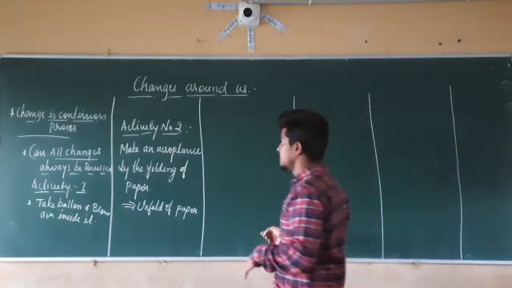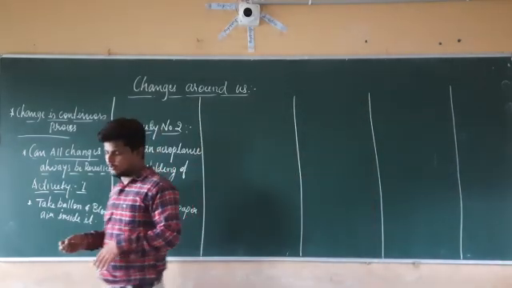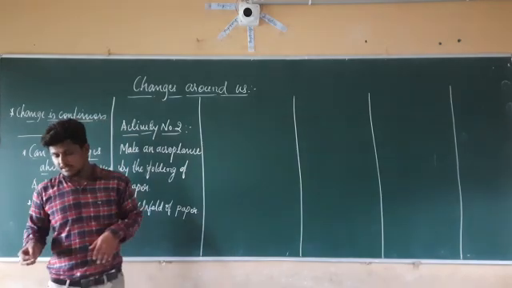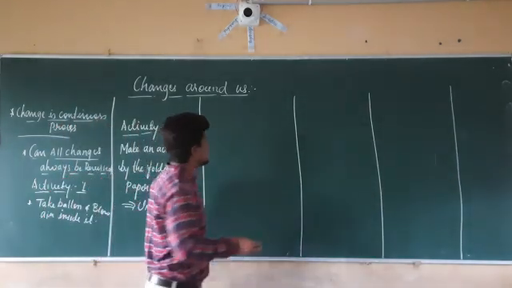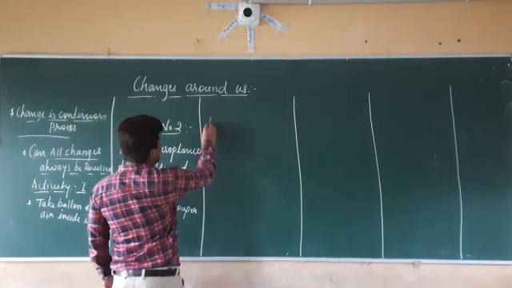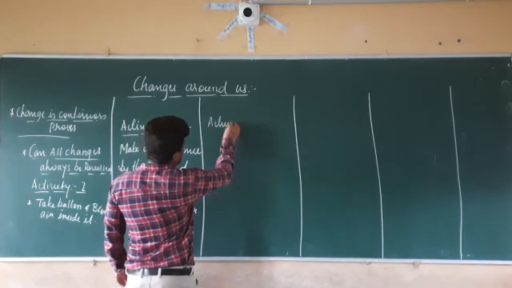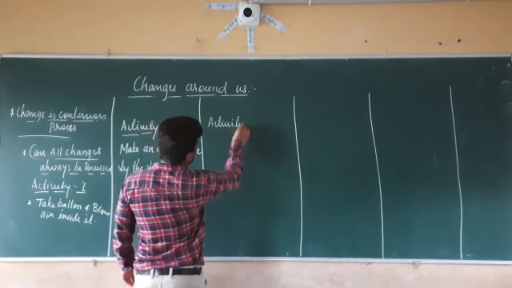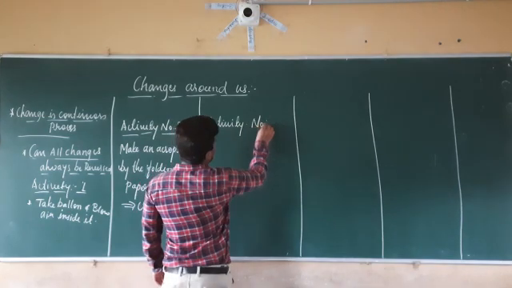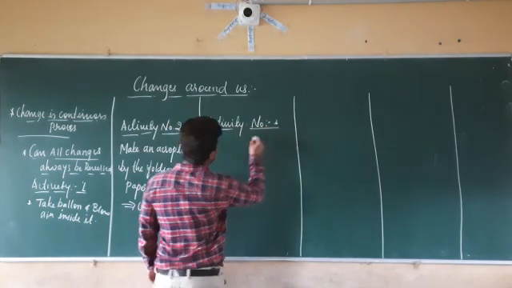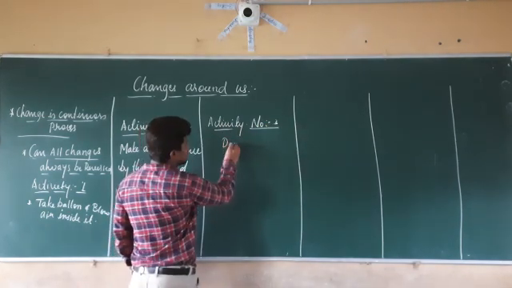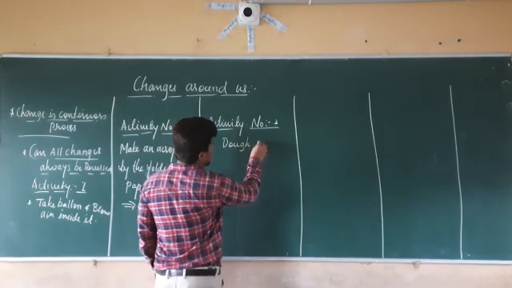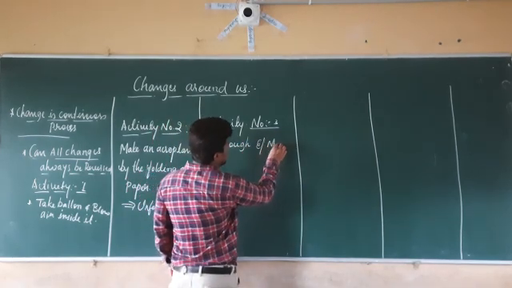In the third activity, we are going to take some dough and make a ball. In activity number 3, what are we going to do? We are going to take a dough and make a ball.